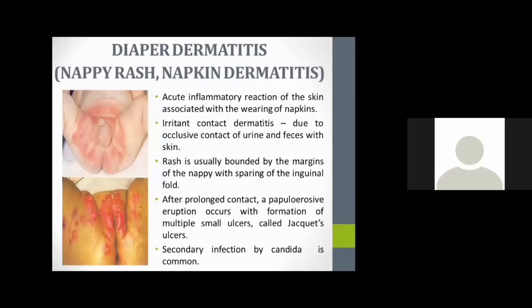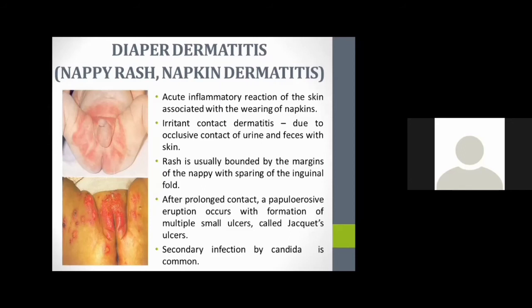And another condition is diaper dermatitis or nappy rash or napkin dermatitis. It is an acute inflammatory reaction of the skin associated with the wearing of a napkin. It is very common in clinical practice, and in Ayurveda we can correlate it with ahiputana, mainly with kapha and rakta involvement. It is due to irritant contact dermatitis, due to occlusive contact of urine and feces with the skin, improper hygiene, not cleaning properly after passing stool and urine, and continuous wearing of the same cloth. All these conditions will lead to diaper dermatitis.